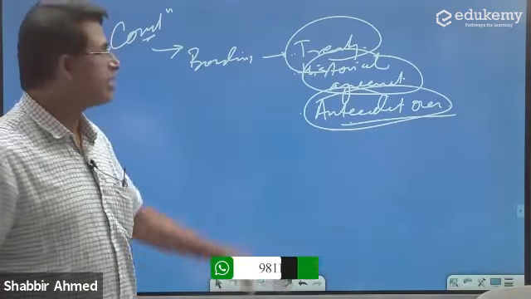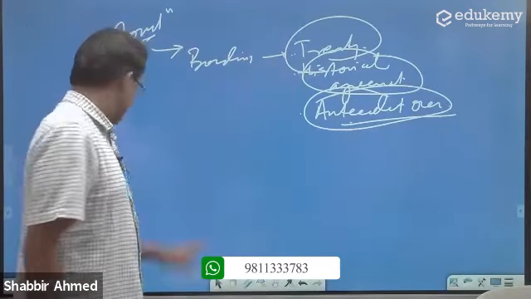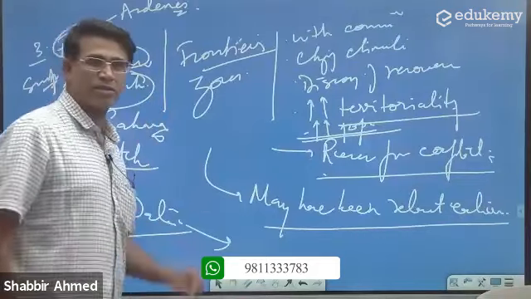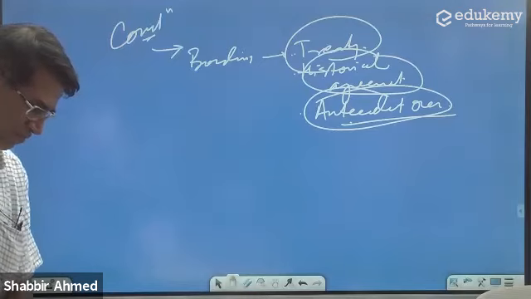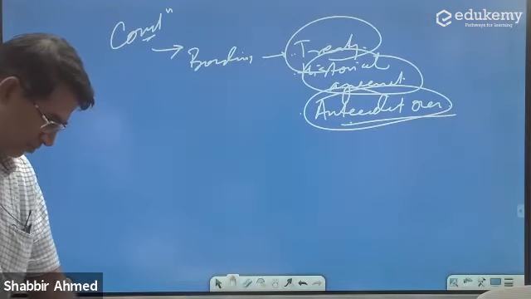ठीक है? So these are relatively more stable than the physical ones. That's your conclusion. Okay. Another question.